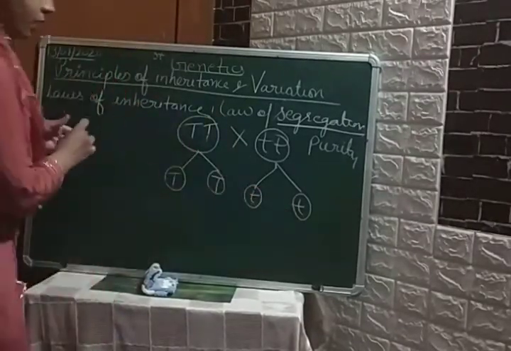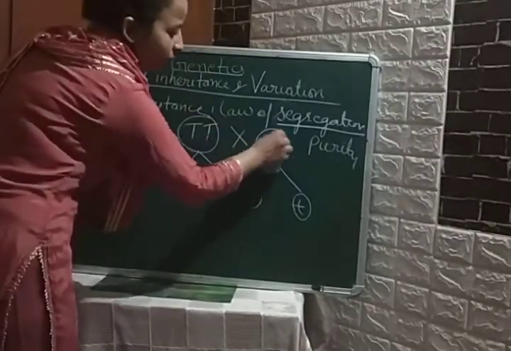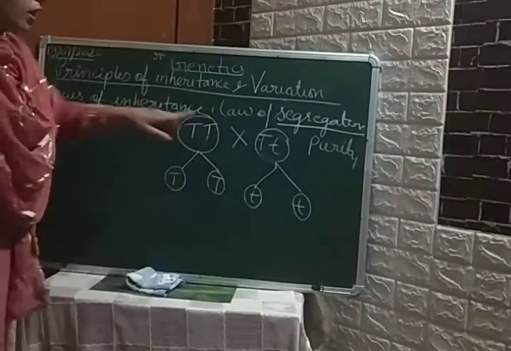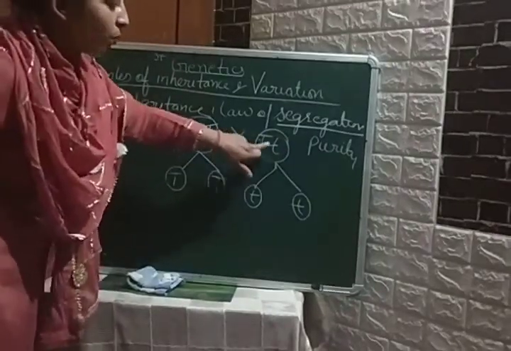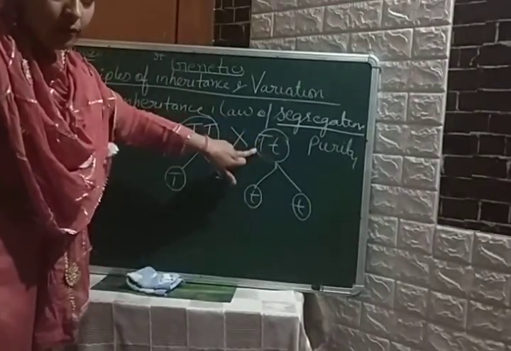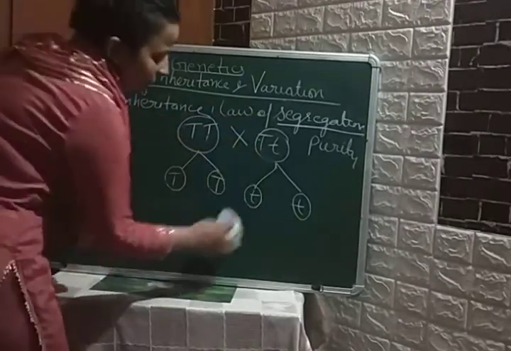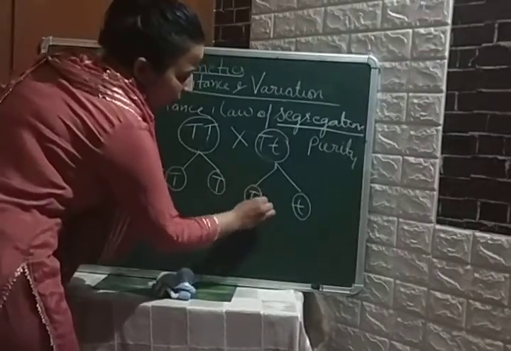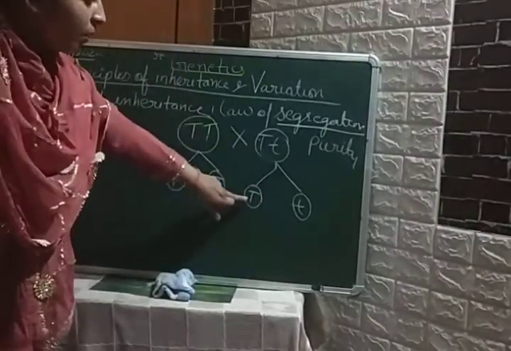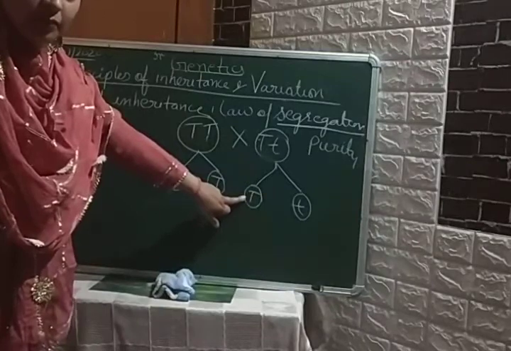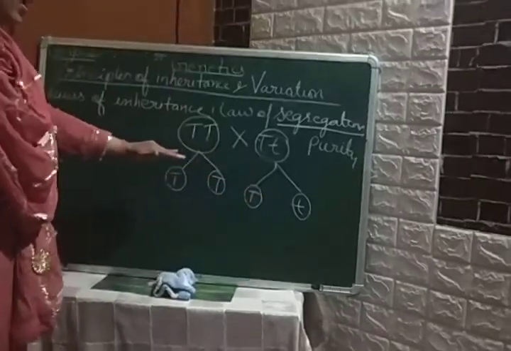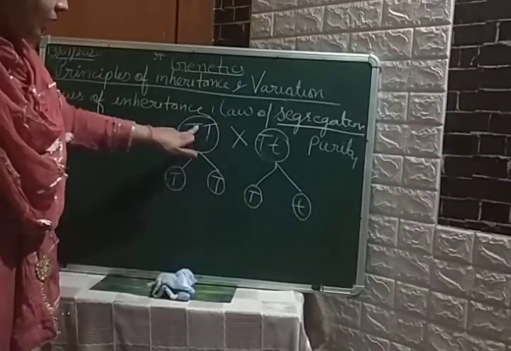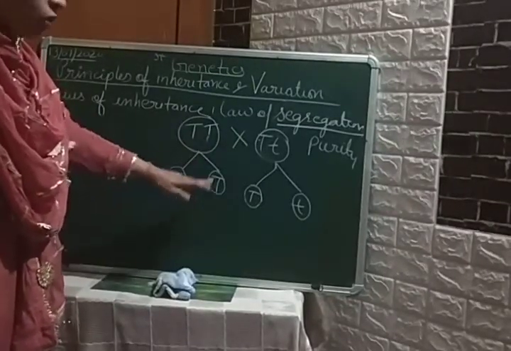By chance, if in spite of small t, I had taken here capital T and small t, then in your parent there is no purity of alleles, yes or no? But here, when I have separated these alleles, they are pure. Every gamete has a pure allele. So it is just simple: when gametes form, the alleles of a pair will segregate from each other.